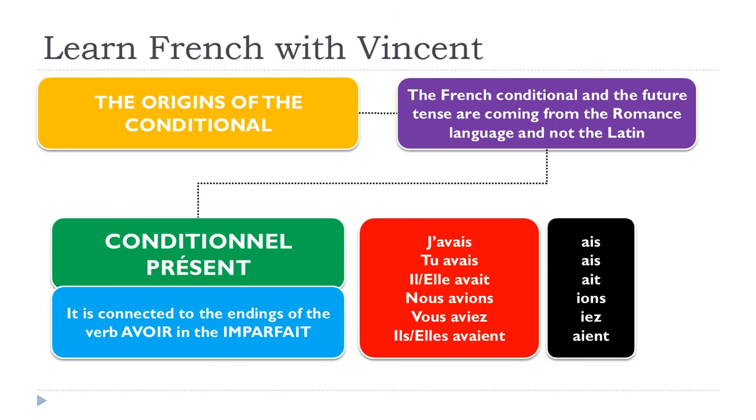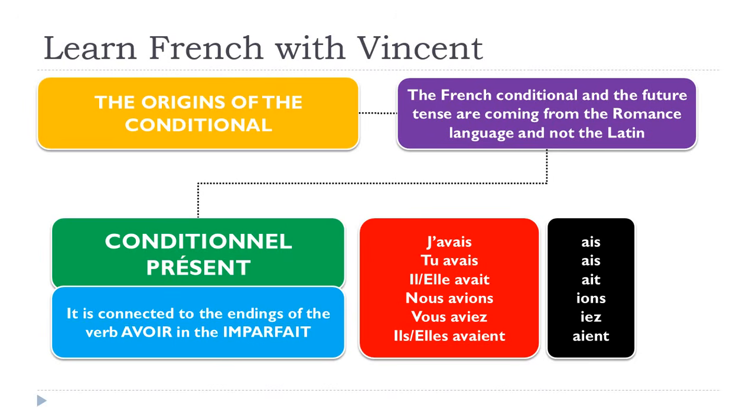AIS will be for je, AIS, the same, for tu, AIT for il and elle. Remember, for je, tu and il, elle, we pronounce them the same way: E.